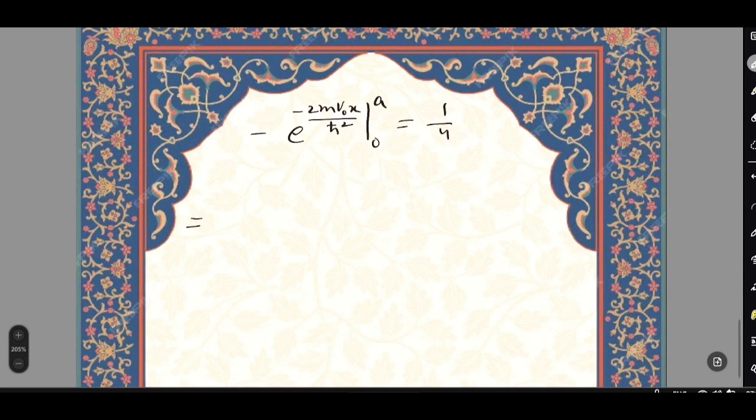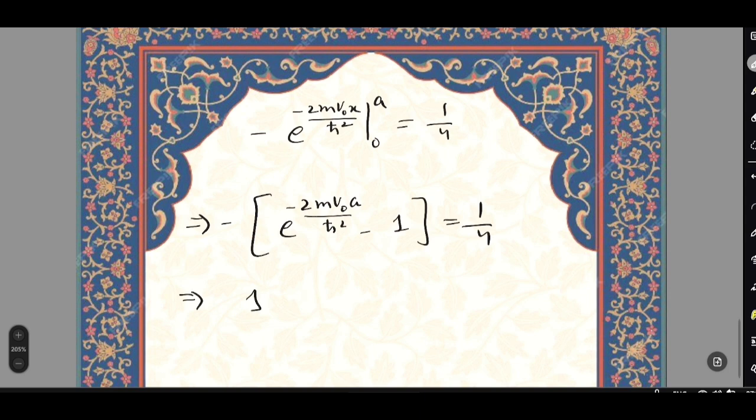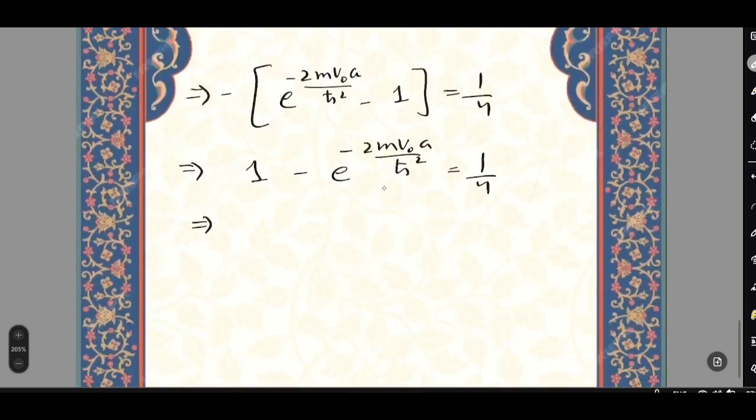So it implies minus e to the power minus 2 m v naught a by h cut square minus 1 equals to 1 by 4. It implies 1 minus e to the power minus 2 m v naught a by h cut square equals to 1 by 4.